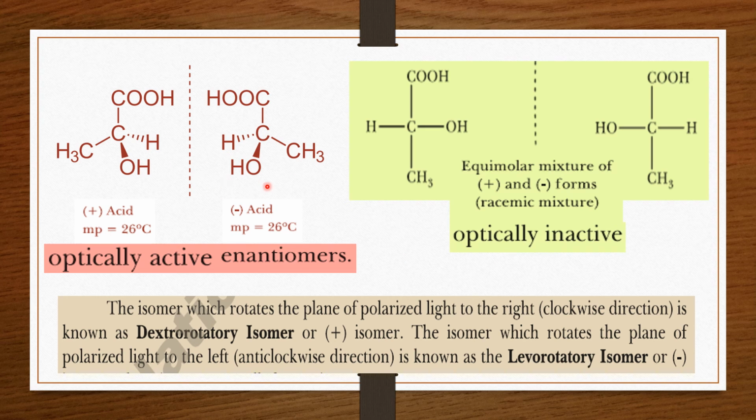These two forms, dextrorotatory and levorotatory, are the optically active forms. They are called the enantiomers. These two forms, positive acid and negative acid, are optically active. They can rotate the plane polarized light. So they are called the enantiomers. But when equal amounts of both the positive and negative acids are present, then it is called the racemic mixture, and this racemic mixture is optically inactive. It does not have the ability to rotate the plane polarized light.